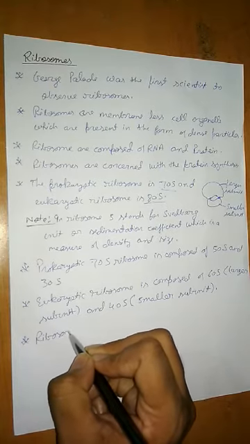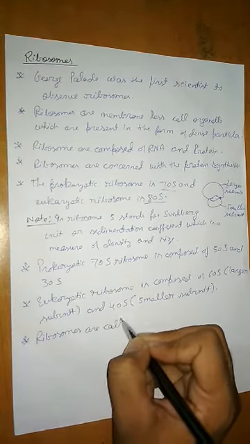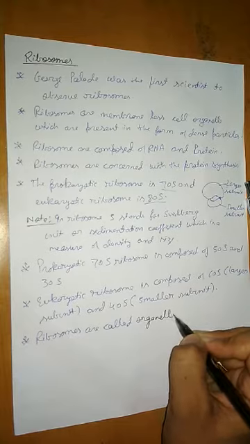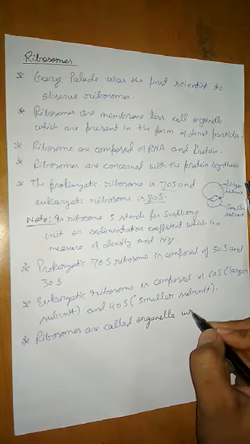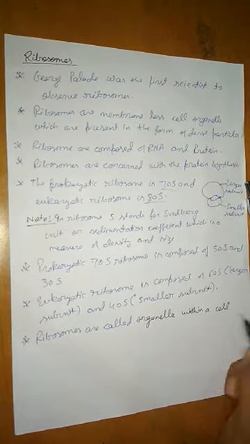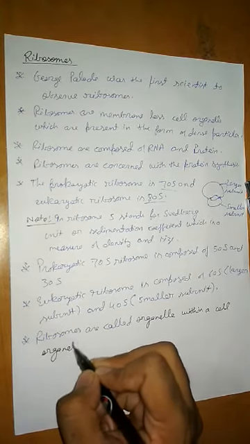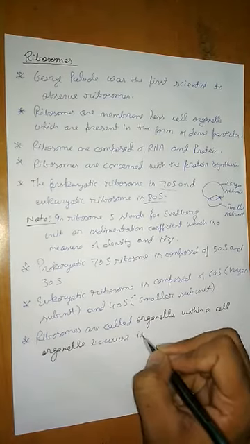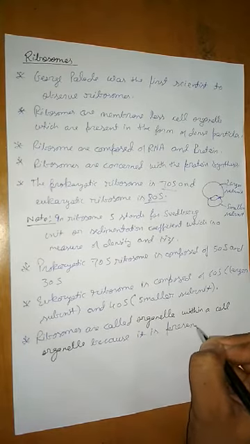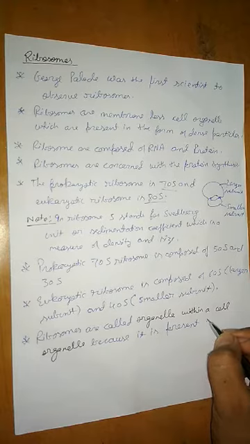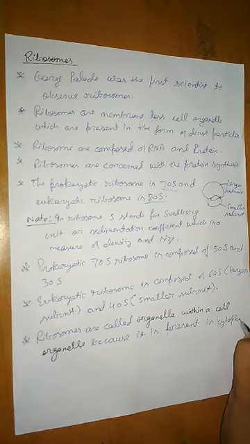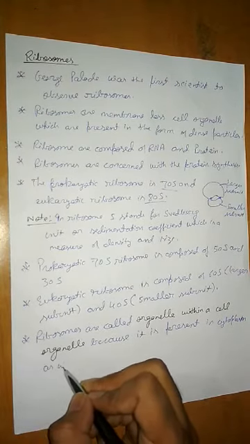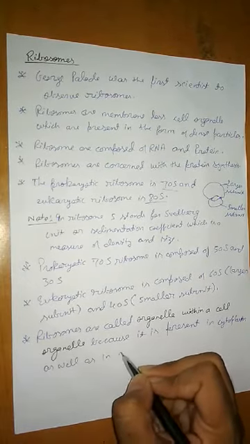So ribosomes are called organelle within a cell organelle, because they are present in the cytoplasm as well as in other cell organelles.